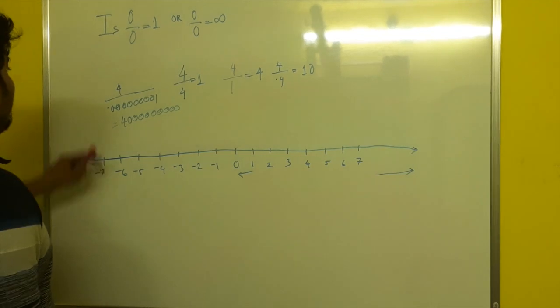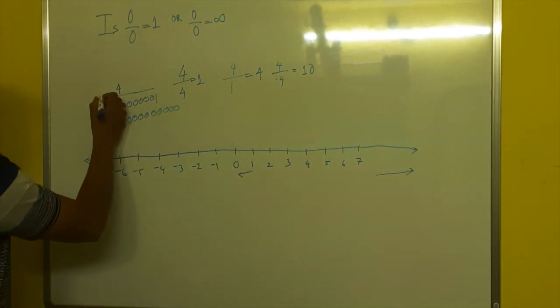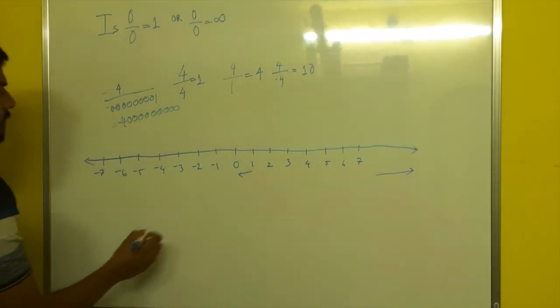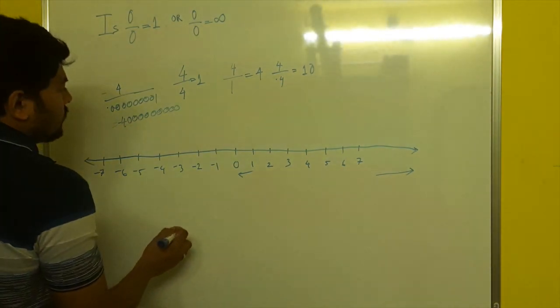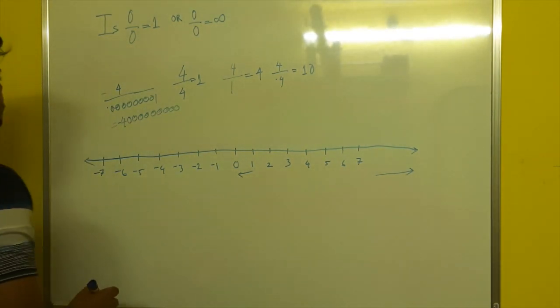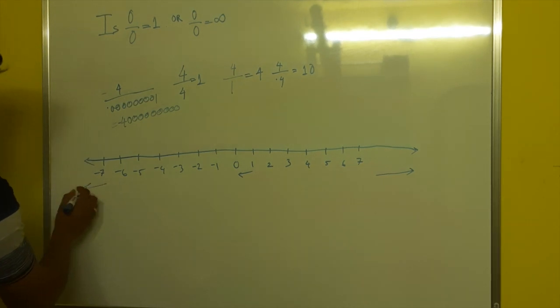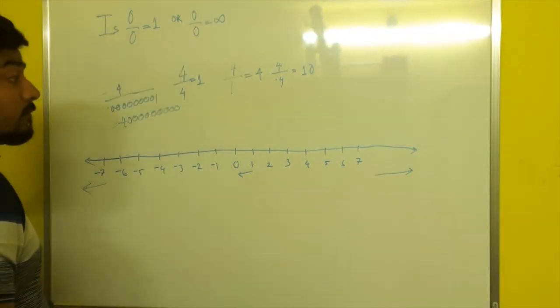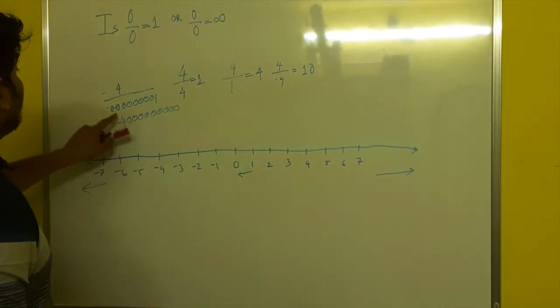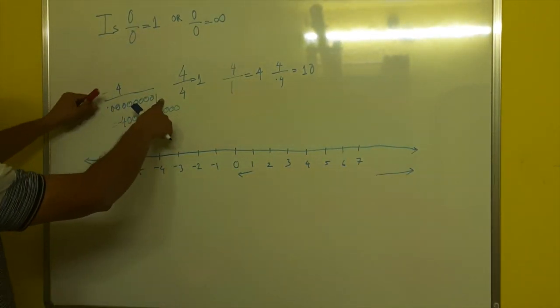Same for minus. If it is minus, this would have been minus. This way also it is going in this direction, minus. So if we keep dividing it, this is not the smallest number.